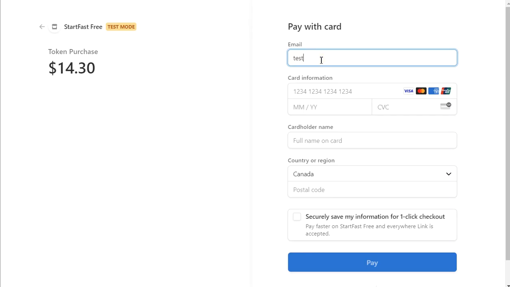Let's add our payment information. Since this is a demo, we'll use the Stripe test card and random information for the other inputs.